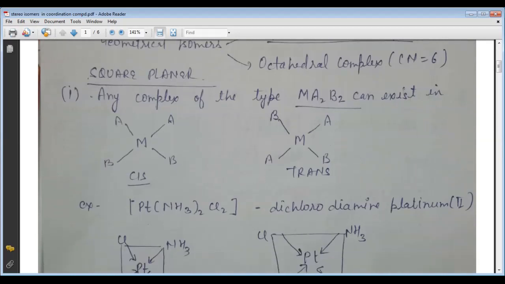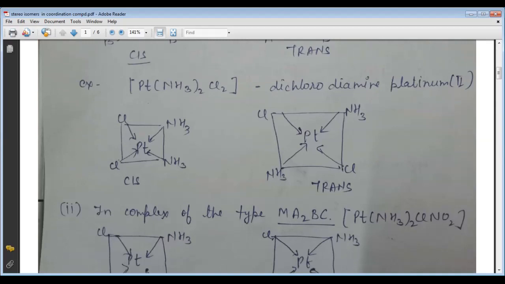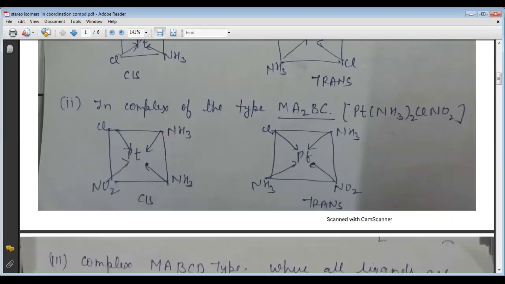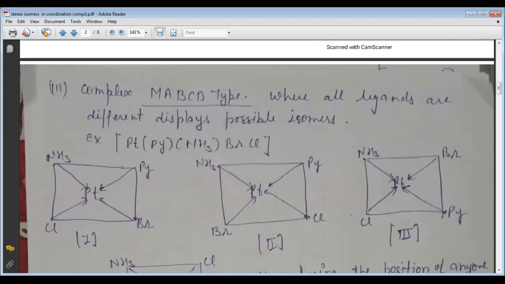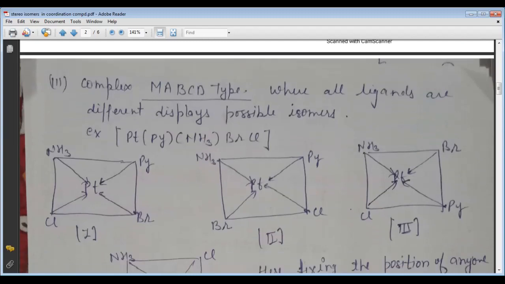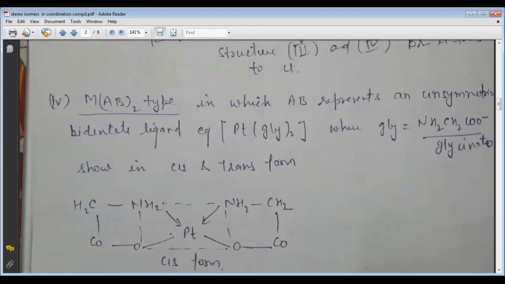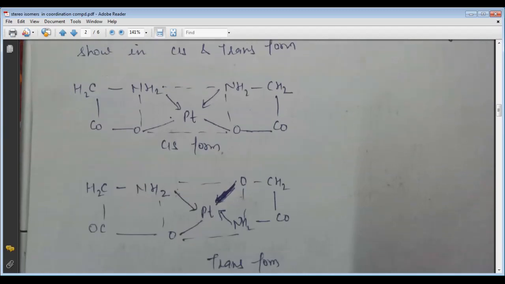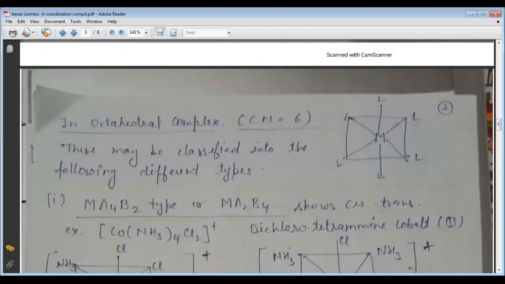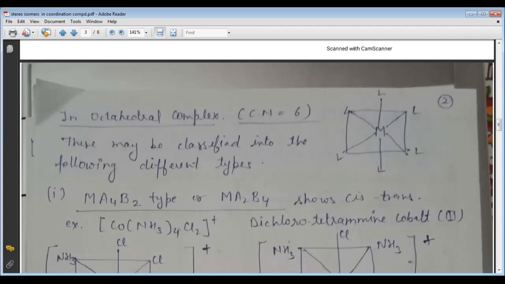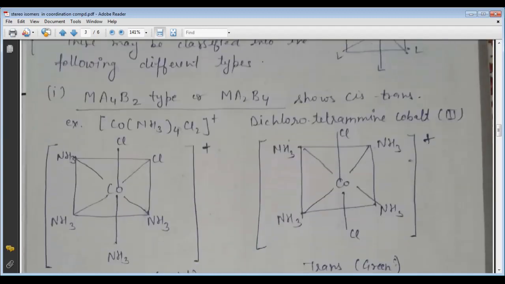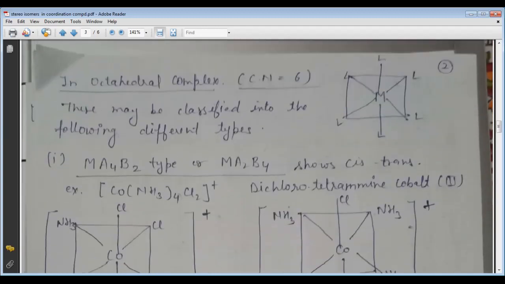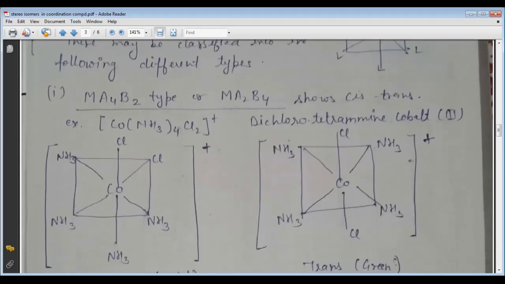In square planar complexes, there are the Ma2B2 type, which shows cis-trans isomerism; next, Ma2BC, cis-trans isomerism; and MABCD type, where the metal is attached to different ligands. These geometrical isomers are found in square planar complexes. The other type is the octahedral complex, with coordination number 6.